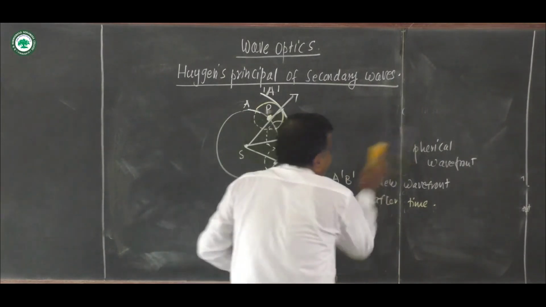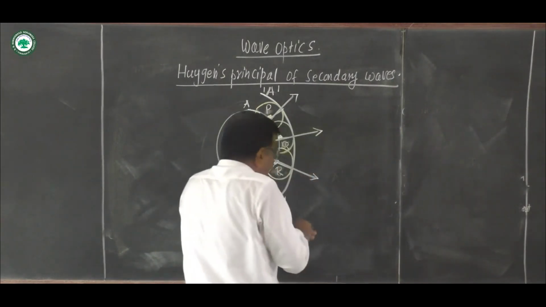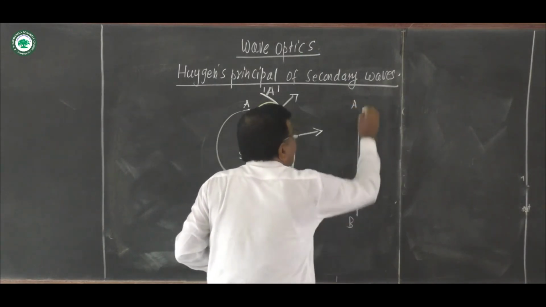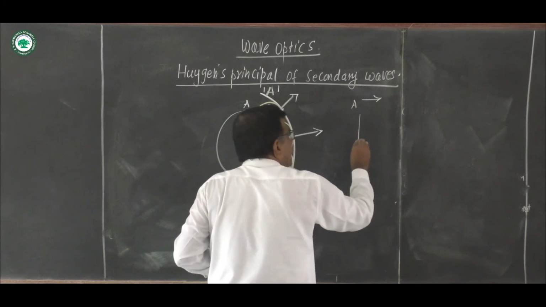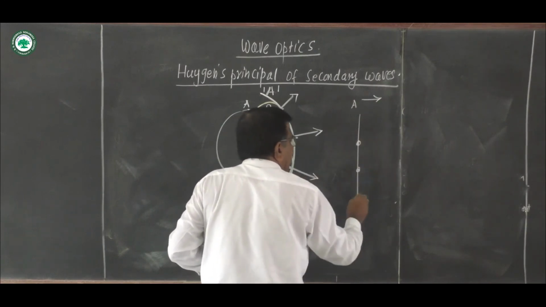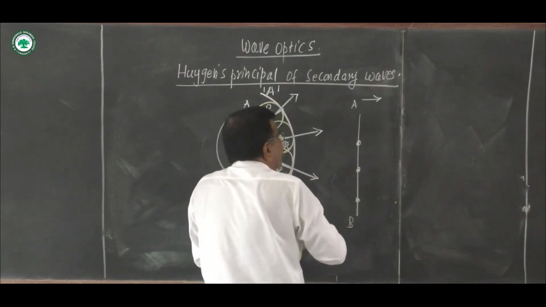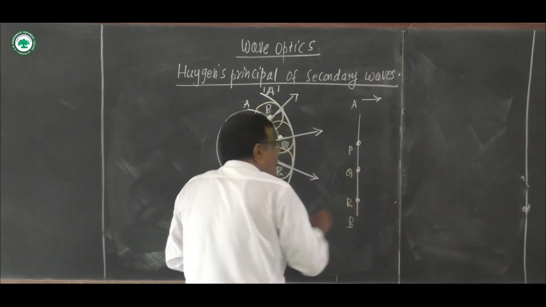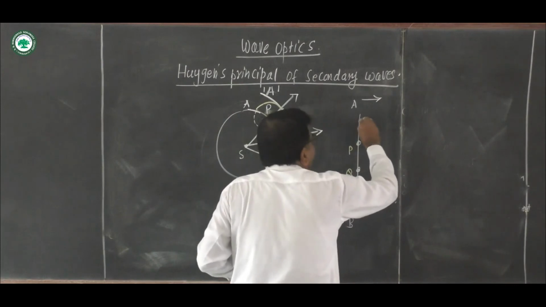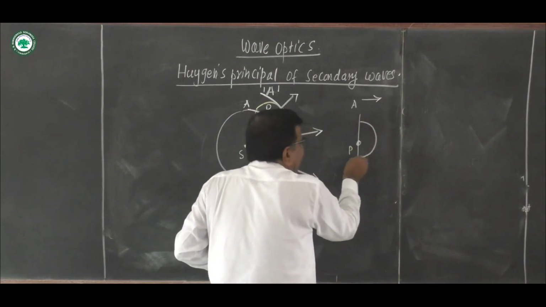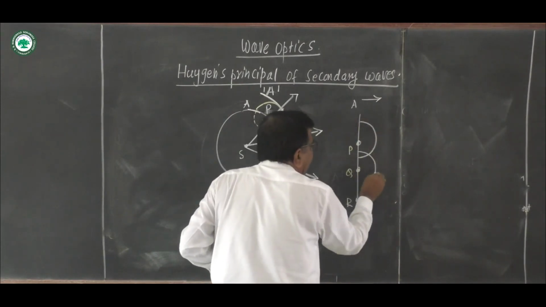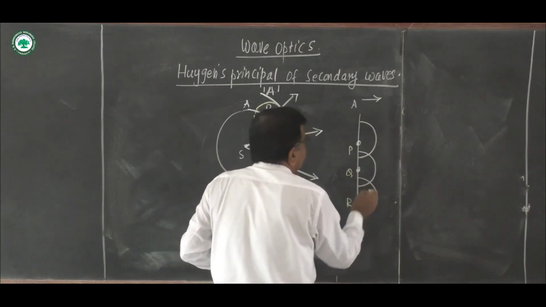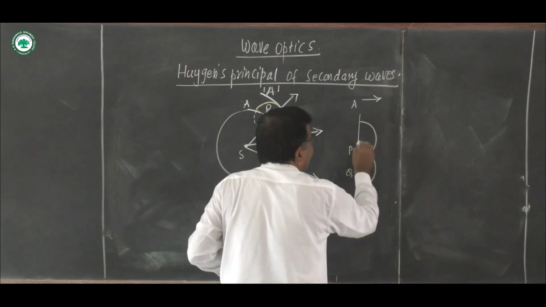Suppose plane wavefront is moving from left to right. Suppose this AB is a plane wavefront, moving from the left to right. We consider points on it. Suppose these are the points PQR. According to the principle, these points act as secondary sources of light. After time t, it covers a distance ct. This distance is c into t.